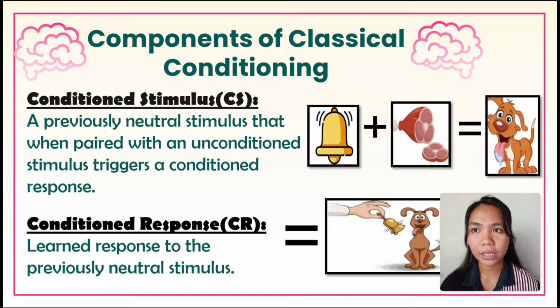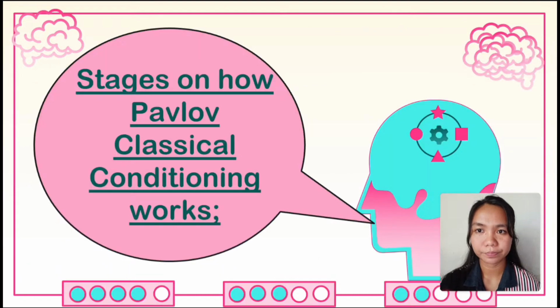Next, we have the conditioned stimulus, or CS. It is a previously neutral stimulus that, when paired with an unconditioned stimulus, triggers a conditioned response. Last, we have the conditioned response, or CR: the learned response to the previously neutral stimulus.